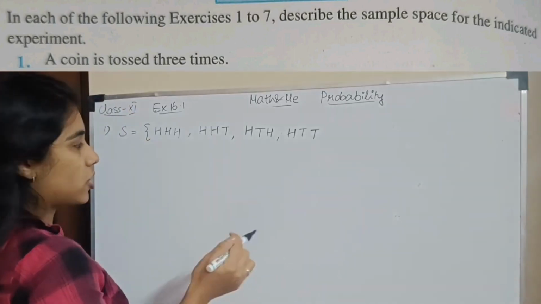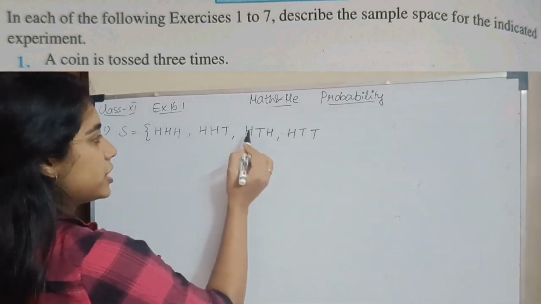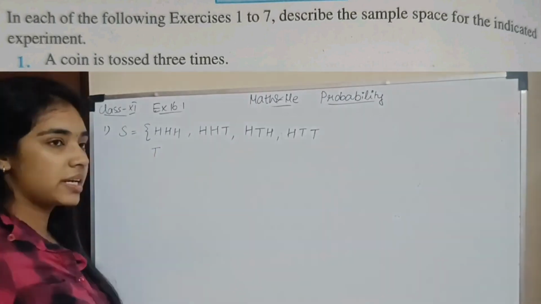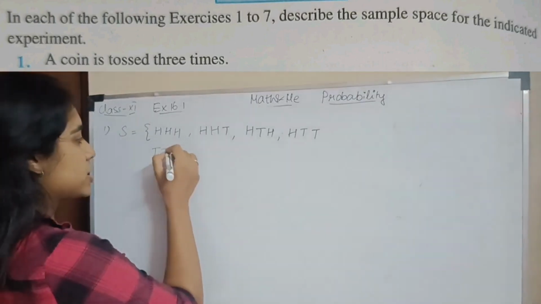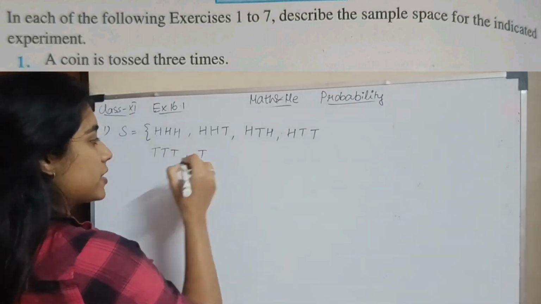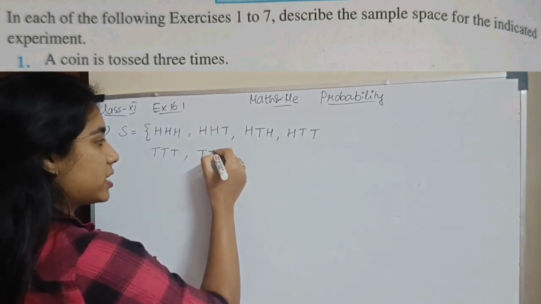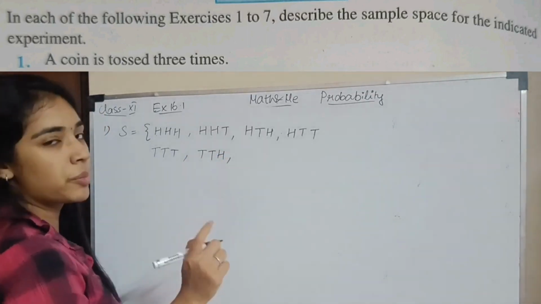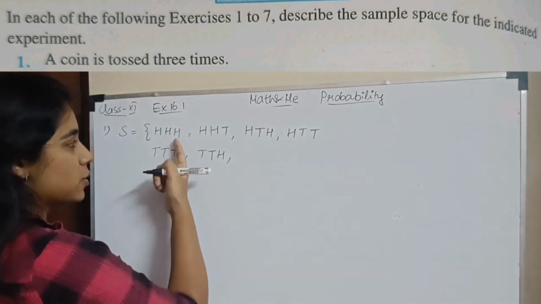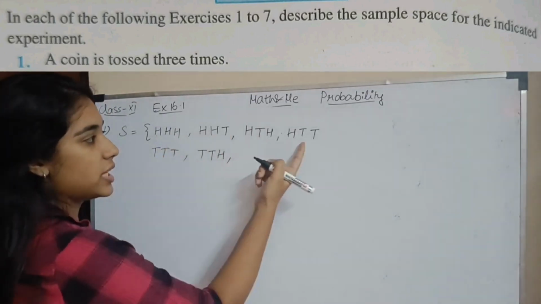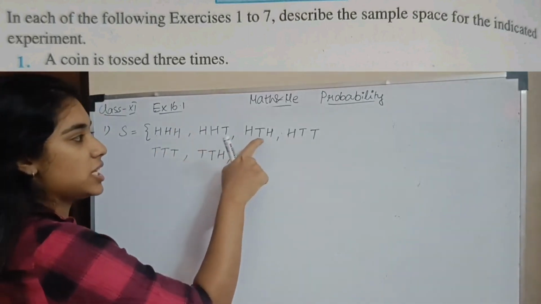Okay. First time you toss a coin, you get a head. We'll finish the first tosses to be head. Now next, first time you get a tail. What are the possibilities? You can get 3 tails in 3 different tosses. Or first T comes, next you can get a T, next you can get an H. You always change the 1's place. Remember it as the 1's place and 10's place. So in the 1's place HT, HT. In the 10's place you get HH, TT. So basically HH, HT, TH, TT.